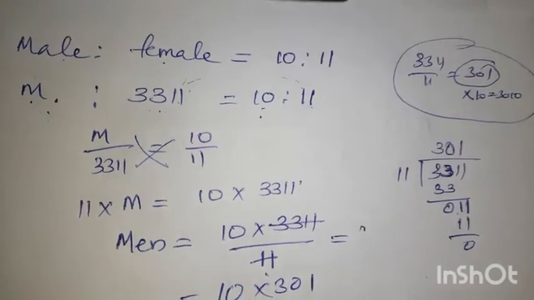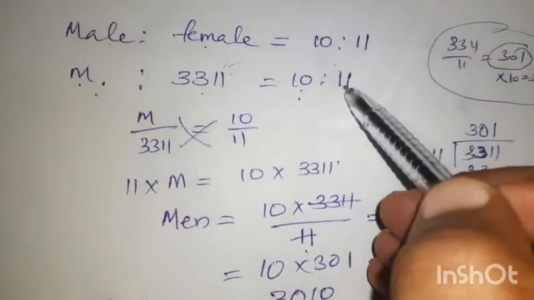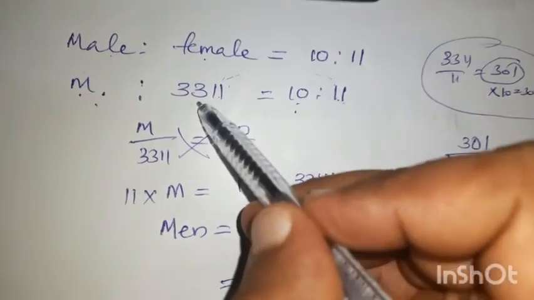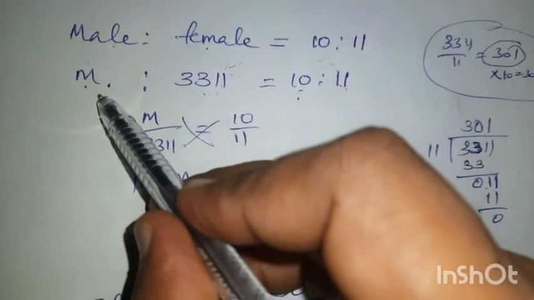Like that also you can find out the answer, or you find out like this. Okay, how many times of 11 is 3311? The same number of times is the number of men also. That you have to multiply it.